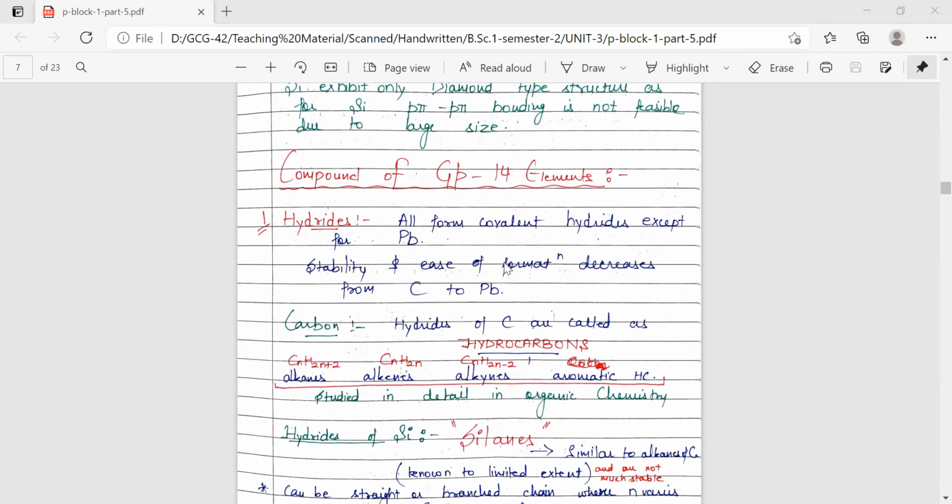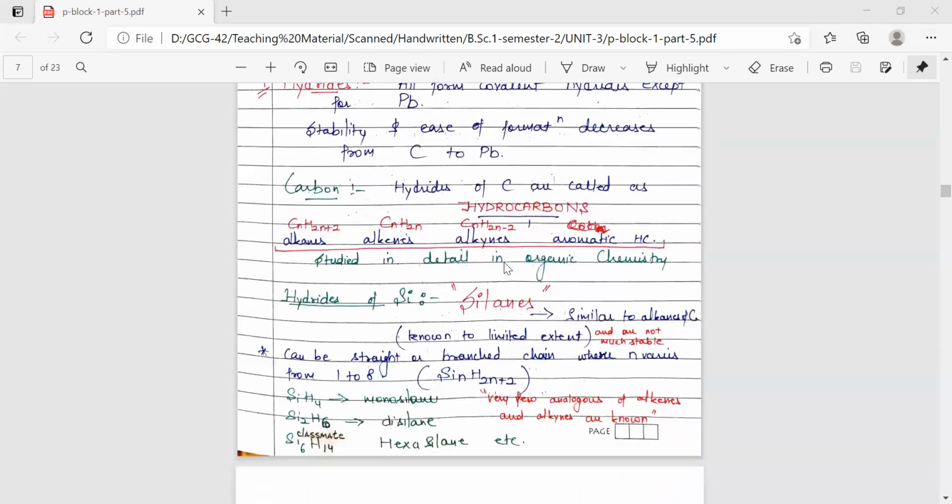So now coming to the hydrides of carbon, as we all know, all the hydrocarbons are the hydrides of carbon. They can be alkanes, alkenes, alkynes, aromatic hydrocarbons. Whole organic chemistry is based upon the hydrides of carbon. So we are very much familiar with the hydrides of carbon. We are not getting into the details as it is very much covered in your organic chemistry syllabus.